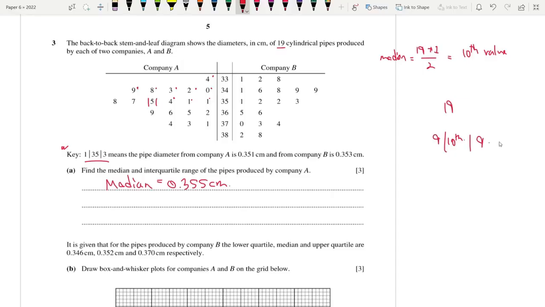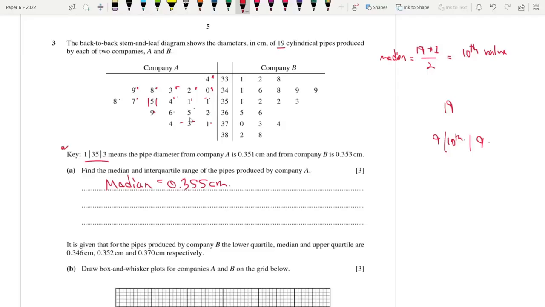So basically, for odd numbers, you will exclude the median. I excluded the median so that I can divide the data into 2 equal parts. Look, this is the first, second, third, fourth, fifth, sixth, seventh, eighth, ninth value. On the other side, we have 1 2 3 4 5 6 7 8 9 values, 9 on each side. So for odd numbers, this is how you do it. You get rid of the median and divide the data into 2 equal parts.